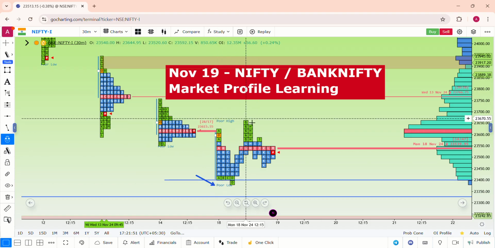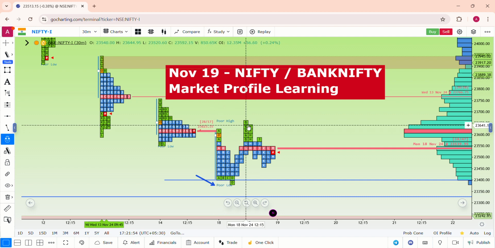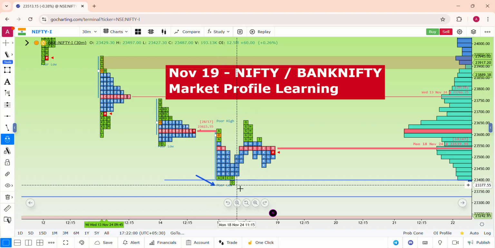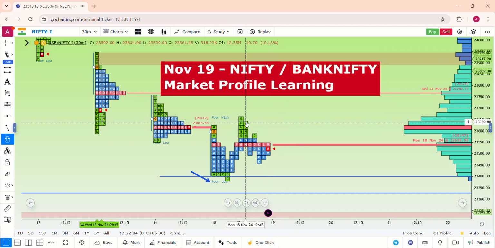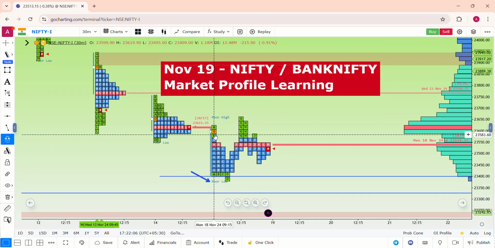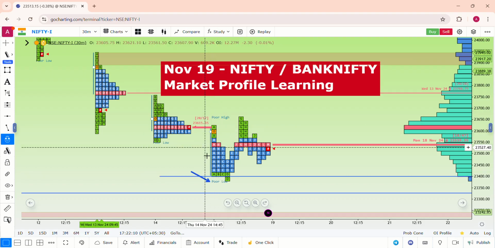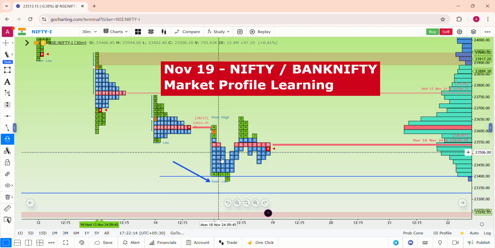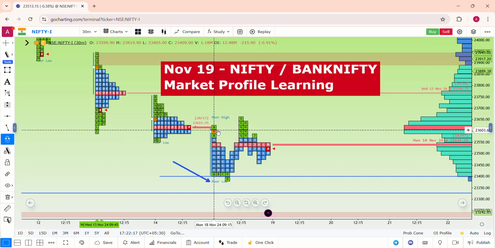On the upside, the range extension in the G and H periods happened after the IB extension, but again it was not healthy like the D period on the downside. So both extensions are not healthy. That is why the market is in the range of 23,400 to 600, and from the beginning itself we could find the smart money between the zone of 23,400 to 600.